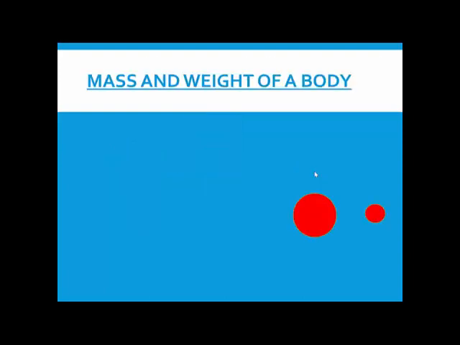Now we are going to learn a very, very important concept: mass and weight. Mass is actually the matter contained in the body. This is the object. Let's say it's a ball, hollow from inside. I take all the air out from within the ball and make a small hole in it and put some stones inside it. And let's say in the small ball I put some cotton. So which is going to be heavy? The big ball, because I have inserted some stones inside it.